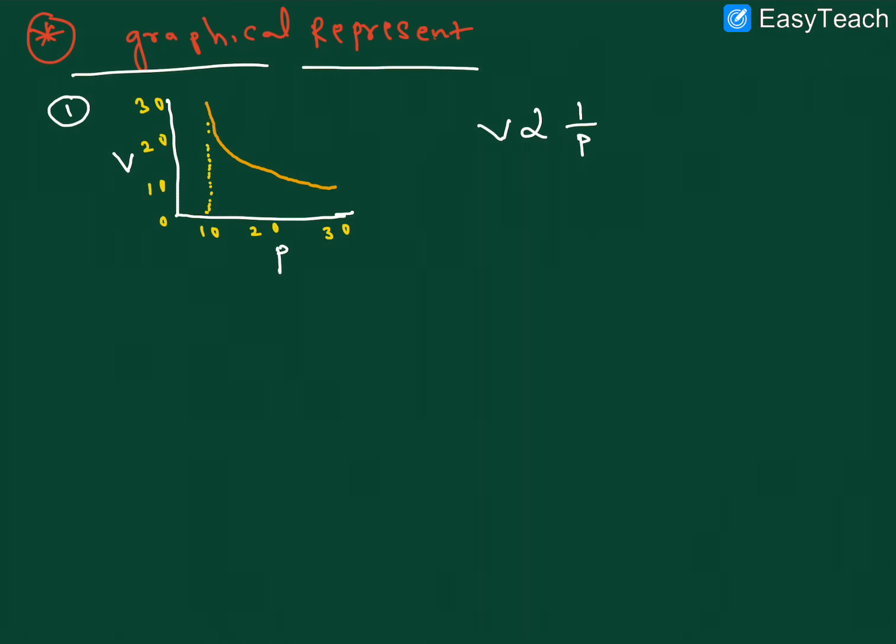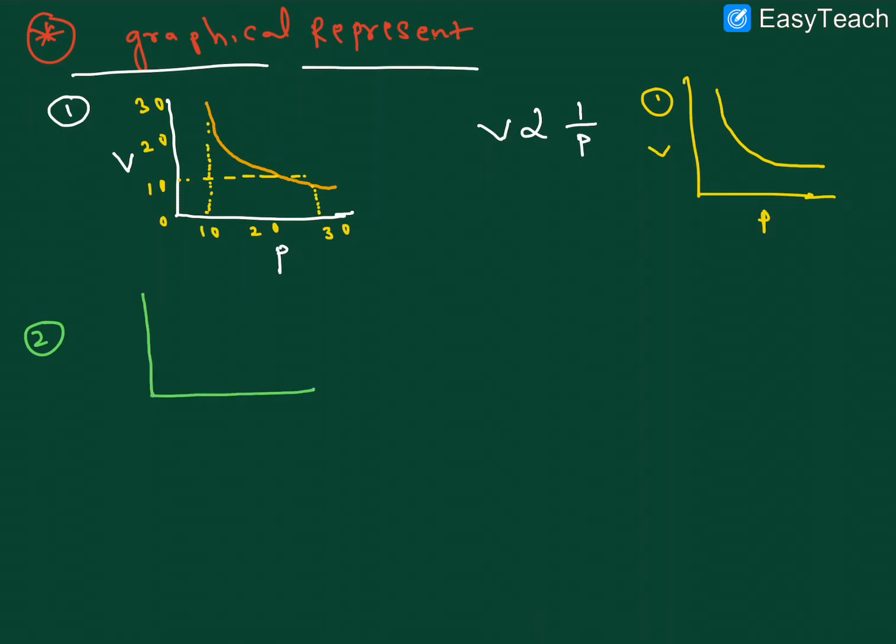Here high volume and less pressure. The volume is more, the pressure is less. So this is graph number 1, volume versus pressure. Like this, the graph will be obtained. I hope it is clear. Next one, here one more graph: pressure versus 1 by V. Already we know that pressure is inversely proportional to volume. We write the equation like this: P is equal to K into 1 by V, right?